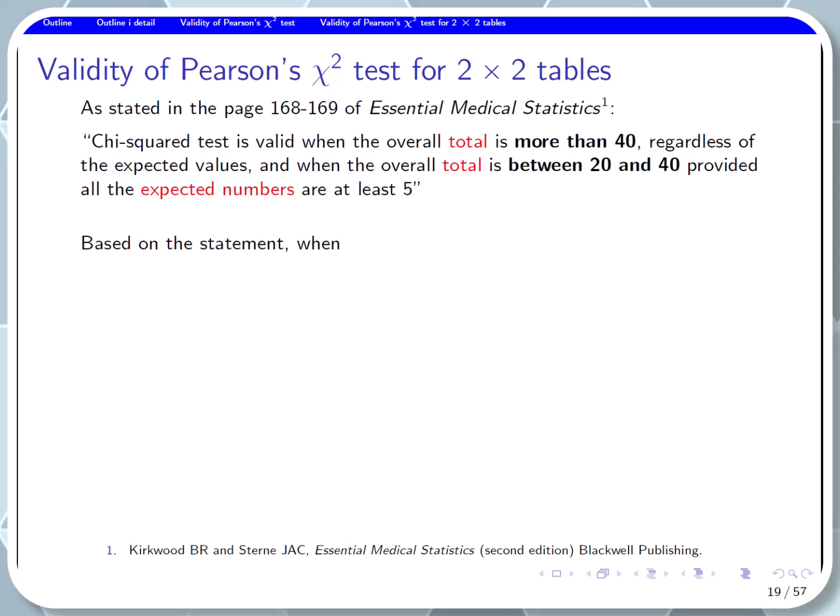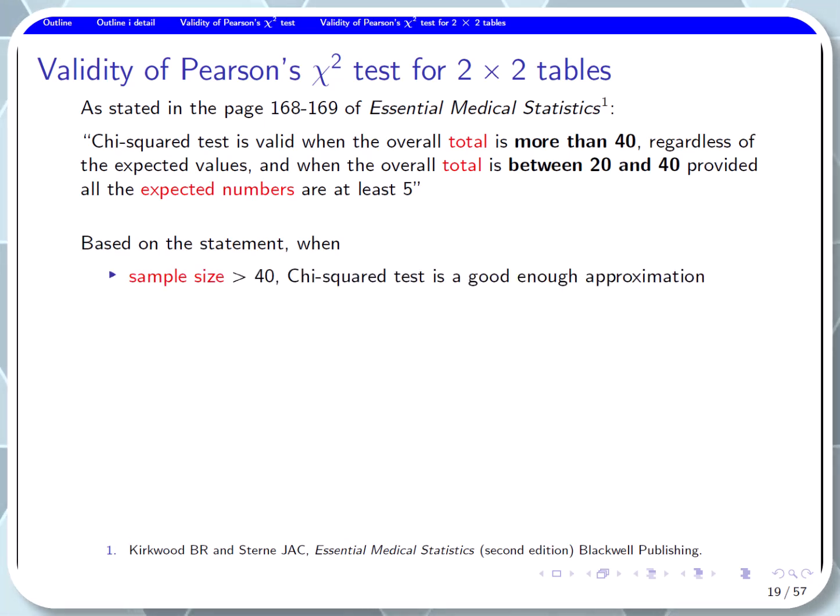Based on the statement, with a sample size larger than 40, chi-square test is a good enough approximation.